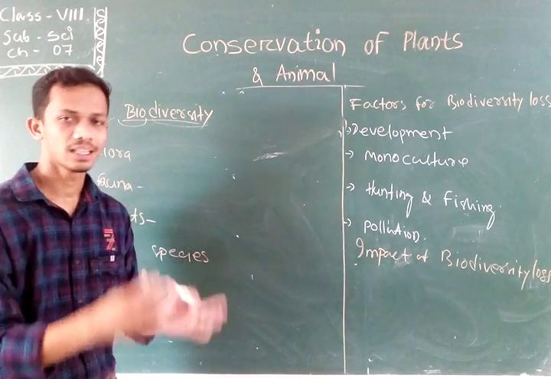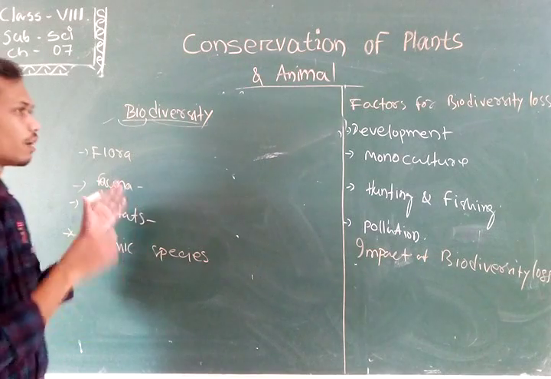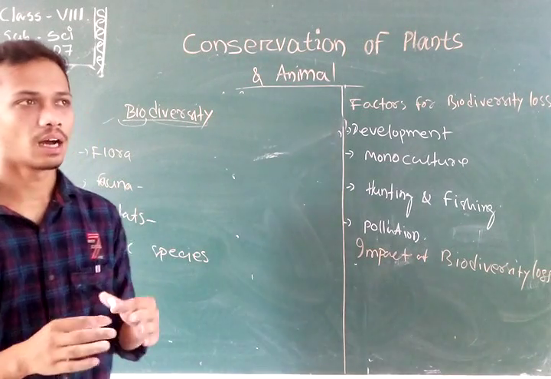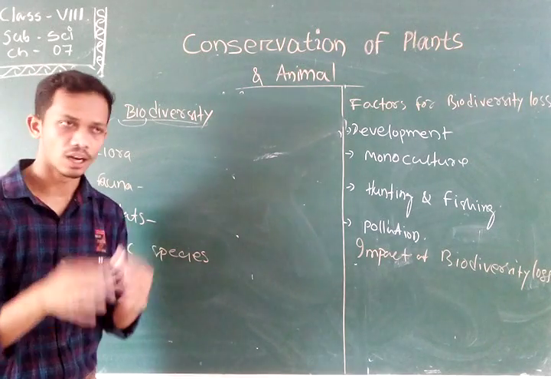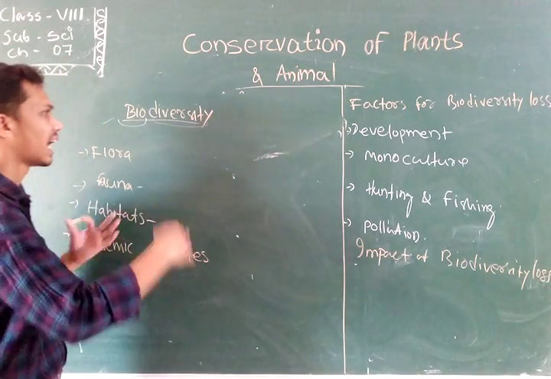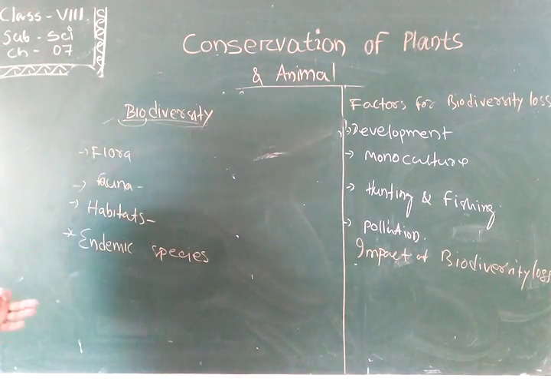So what is biodiversity? Biodiversity is the term for a single place where a variety of animals or living beings are present. That place is called biodiversity.